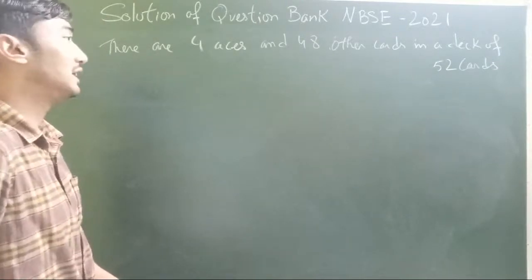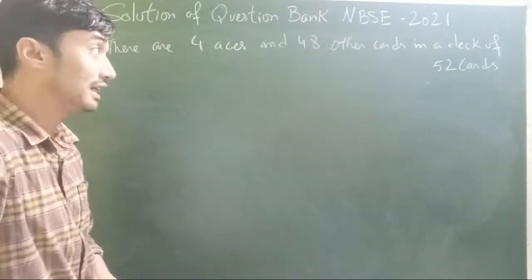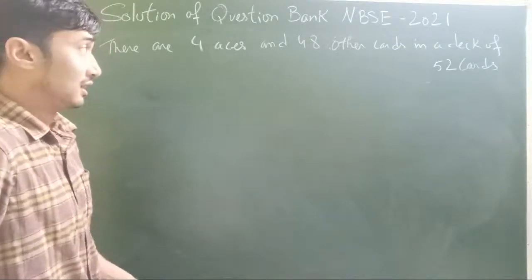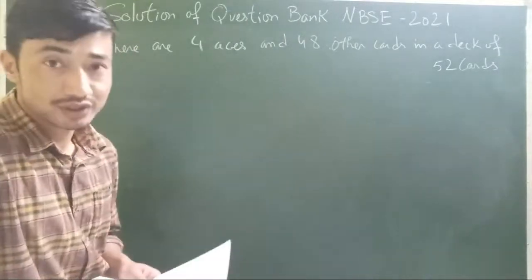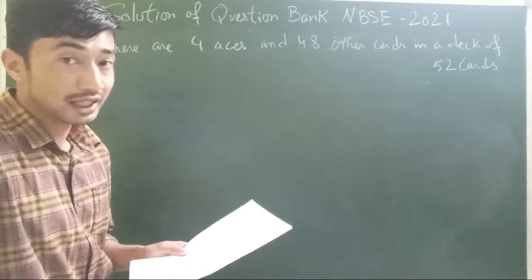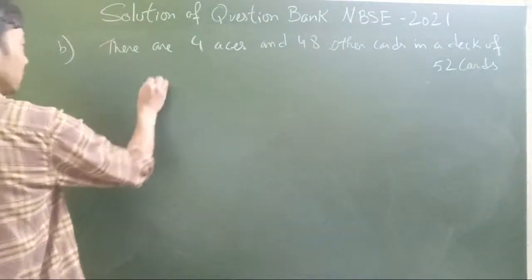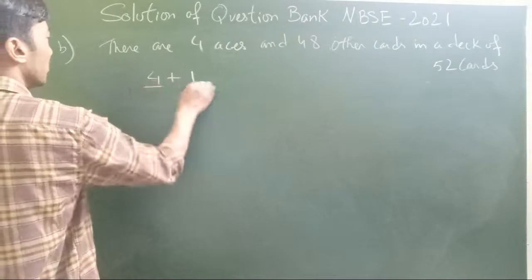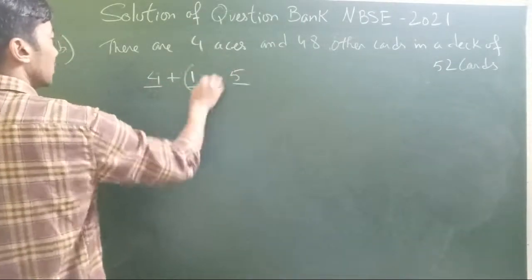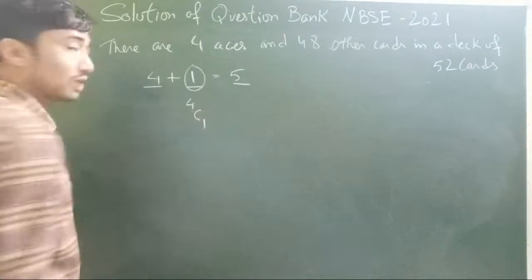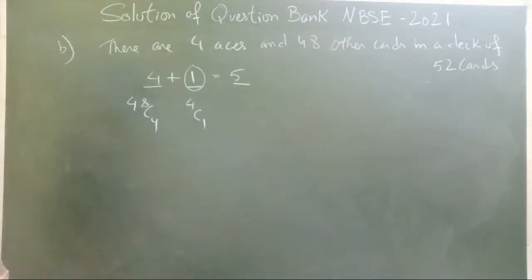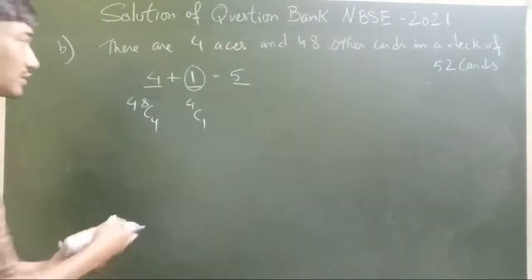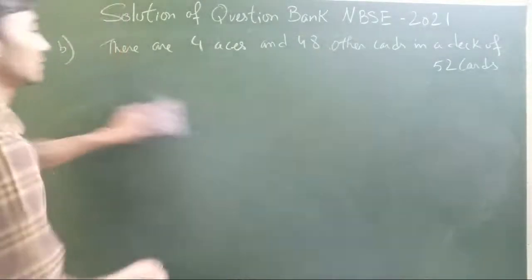So as we all know, in a deck of cards there are 4 aces and 48 other cards. So another question is, you have to go for a 5-card combination out of a deck of 52 cards such that exactly 1 ace is in each combination. So that means you have to go for a 4 plus 1 combination, where 4 plus 1 is equal to 5, where 1 card should be an ace. So that can be done in 4C1 ways, and the other 4 cards can be chosen from the remaining cards in 48C4 ways. Alright, that is our solution.